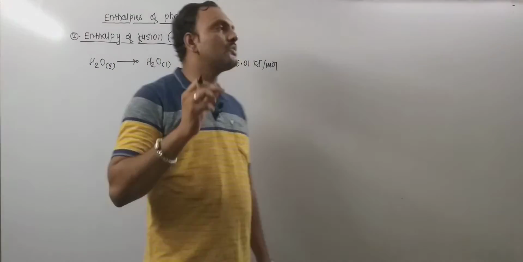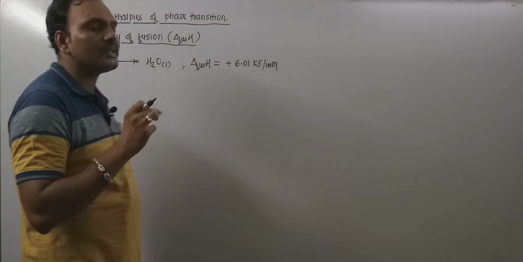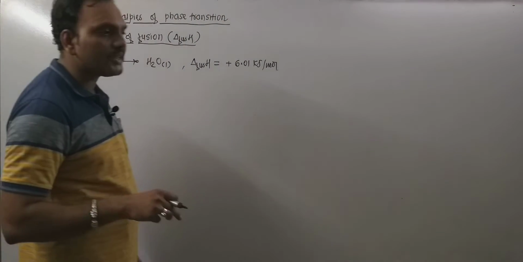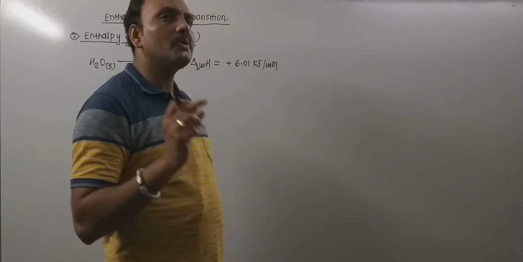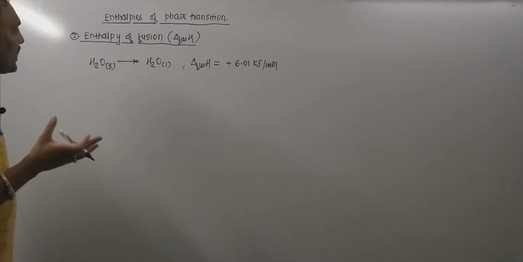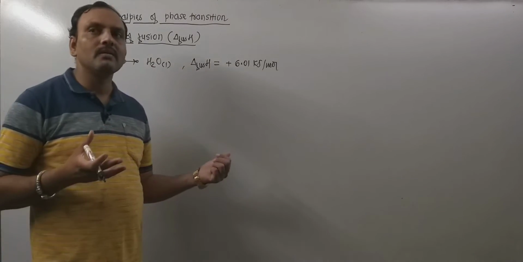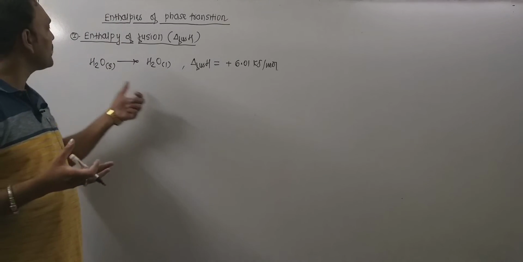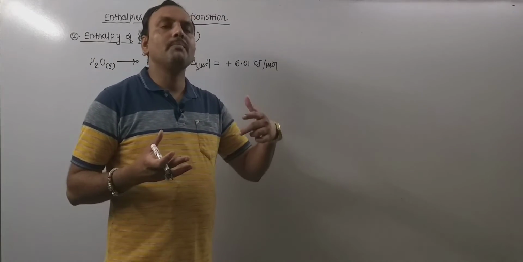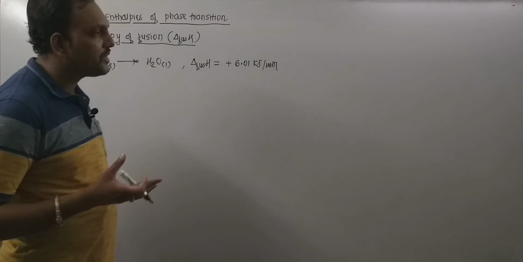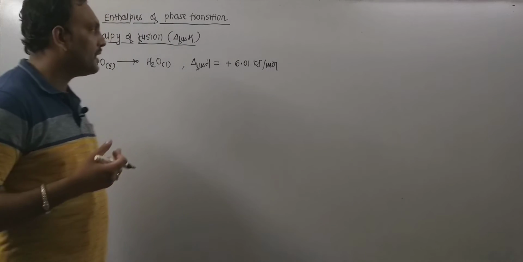Thus, it is the enthalpy change in a process of conversion of 1 mole of solid substance into 1 mole of its liquid substance at constant temperature and pressure, provided chemical composition should remain same. And reverse of it is a freezing process. If at all 1 mole of liquid water is allowed for freezing and get converted into that of solid ice, then that probably will be exothermic reaction, and enthalpy change expected would be minus 6.01 kilojoule.